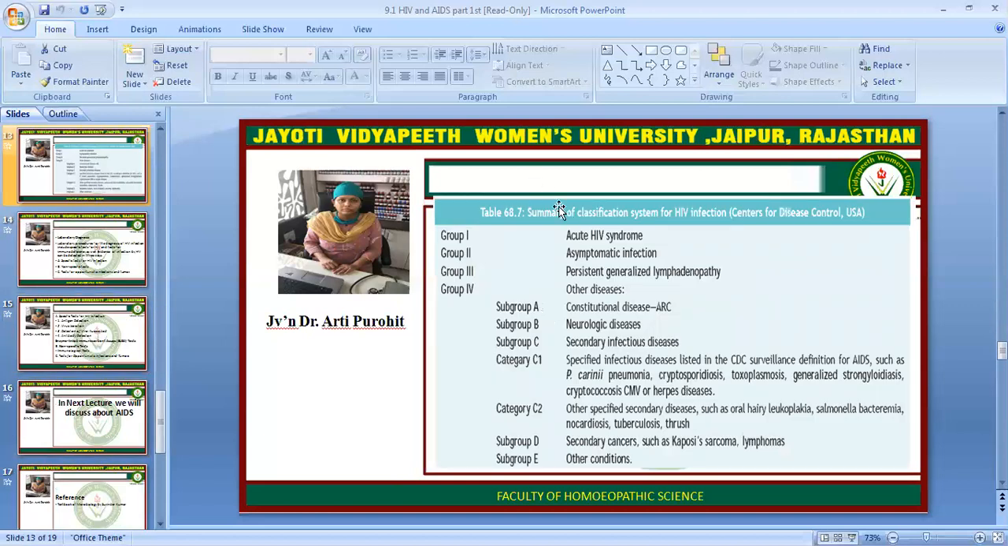In group A, there is an acute HIV syndrome. In group B, there is an asymptomatic infection. In group C, persistent generalized lymphadenopathy. In group 4, there are other associated diseases like constitutional disease, neurological disease, secondary infectious disease, specified disease like particular infection, and other secondary diseases like oral hairy leukoplakia, salmonella, and other conditions like Kaposi sarcoma, lymphomas. Actually, group 4 category of HIV infection will develop into AIDS very frequently.